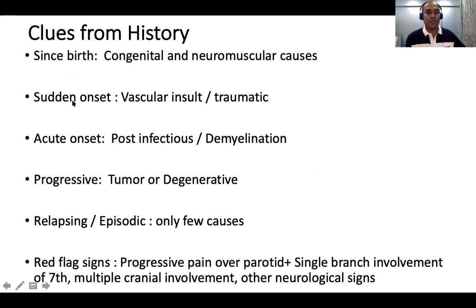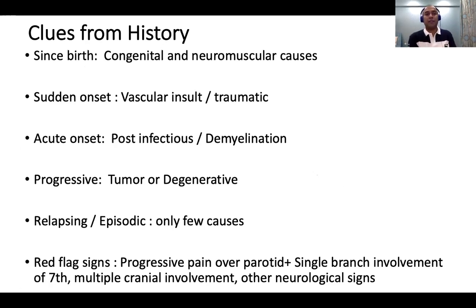So what are the clues from history? Again, I think I'll skip. If it is from birth, like the first case, it is either congenital or neuromuscular. Sudden onset is either vascular or traumatic. Acute is post-infectious like GBS or Bell's or demyelination. Progressive could be tumor. Relapsing and episodic, there are only very few causes. I'll come to that later.